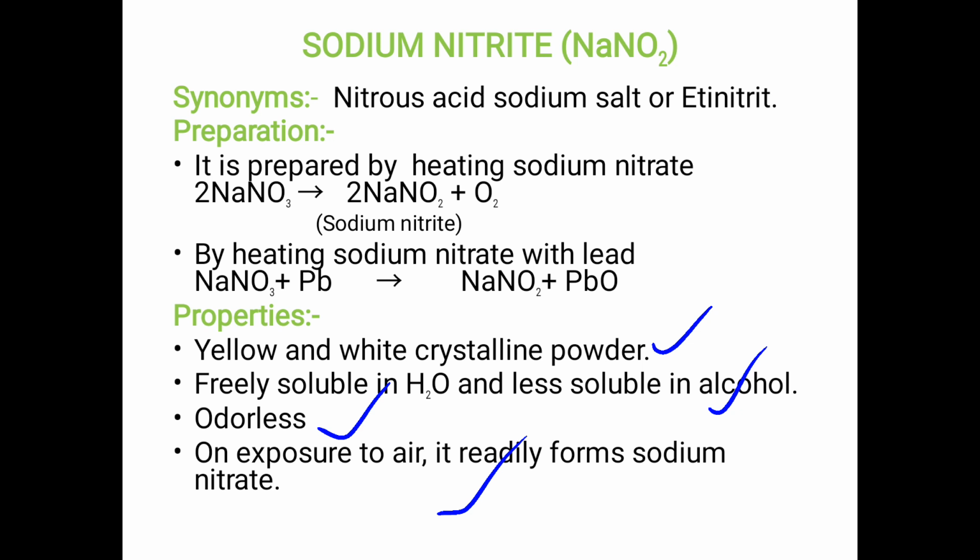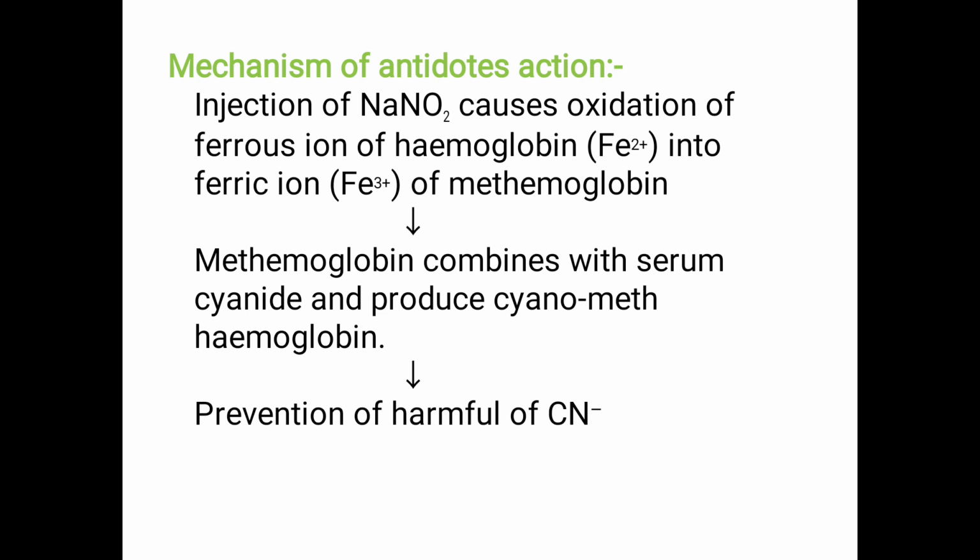Next, mechanism of antidote action. On injection, sodium nitrite, NaNO2, causes oxidation of the ferrous ion of haemoglobin, Fe2+, into the ferric ion of methemoglobin.